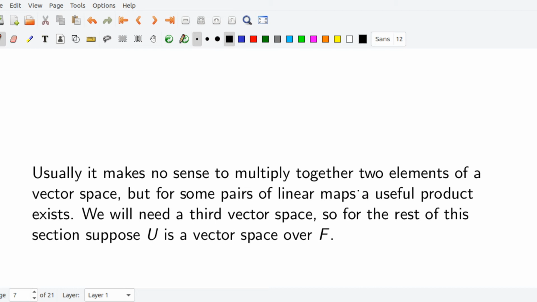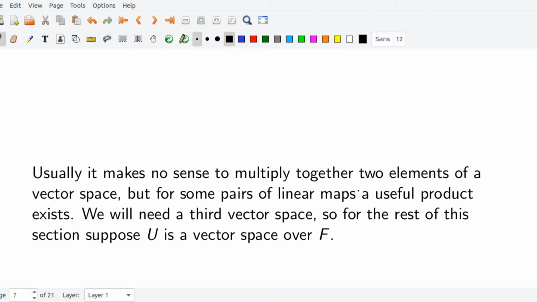Next we move into the idea of multiplication in vector spaces. Usually it makes no sense to multiply two elements of a vector space, but for some pairs of linear maps a useful product exists. Which means we can define multiplication in the case of linear maps.